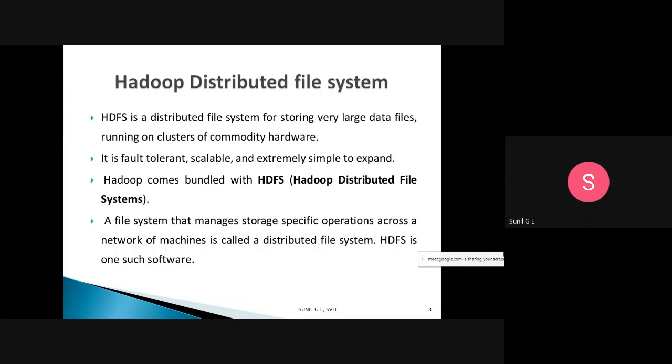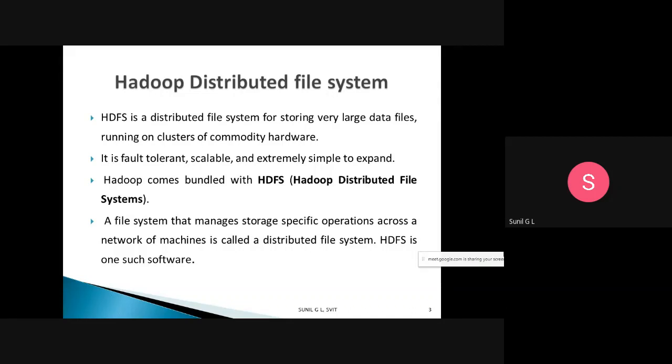Hadoop comes bundled with HDFS. If you have the Hadoop framework, then HDFS is automatically available. The Hadoop framework comes with HDFS only, because we need HDFS to store big data.